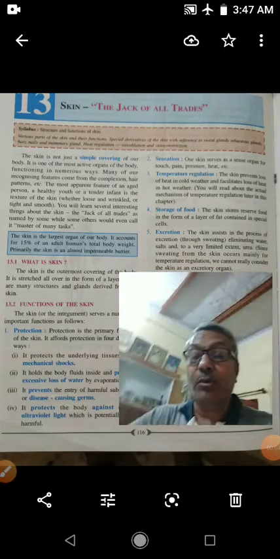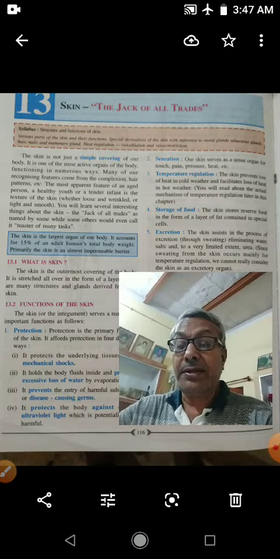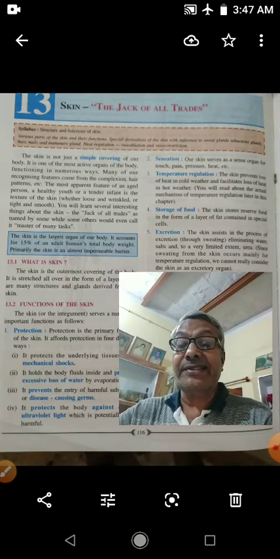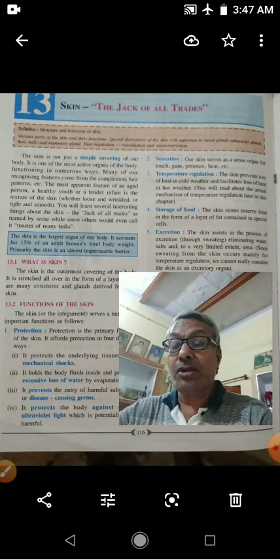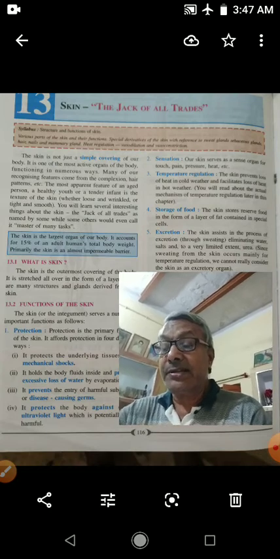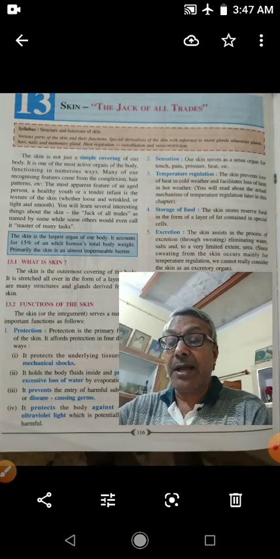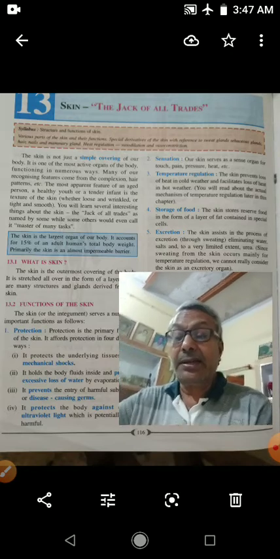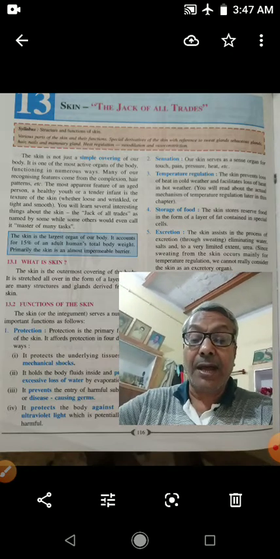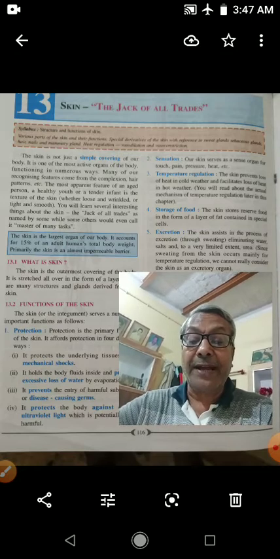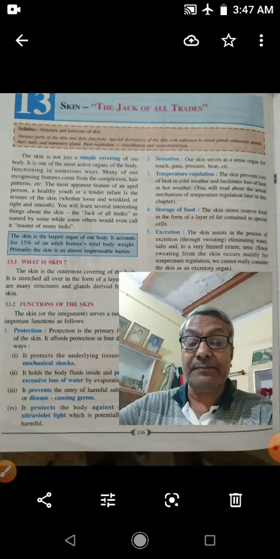Today I am going to teach you skin and its function. Children, you know skin is the outermost covering of the body. It covers the entire body. It has a surface area of 1.5 to 2 square meter.